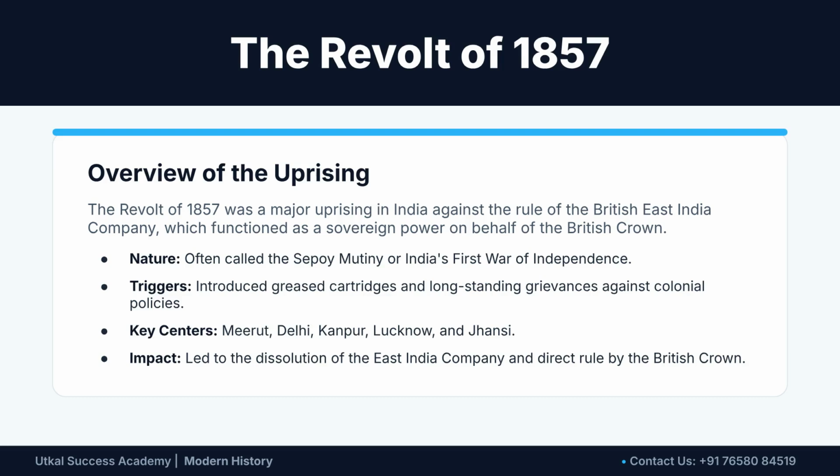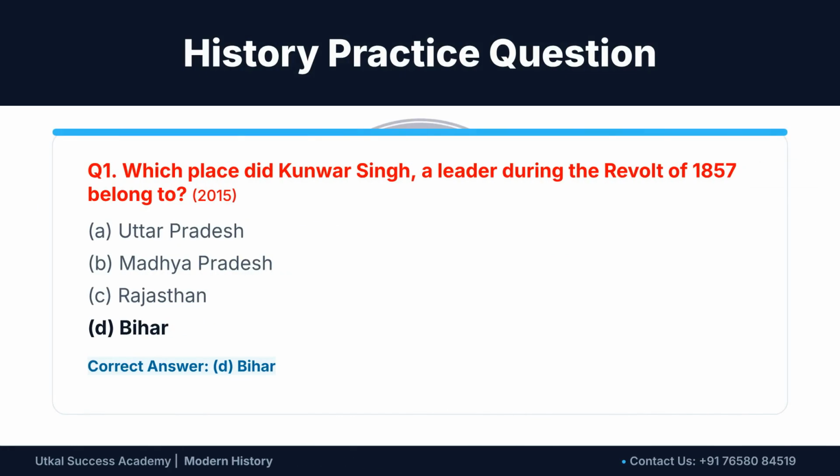Often called the Sepoy Mutiny, or India's First War of Independence, it was triggered by the introduction of greased cartridges and other long-standing grievances. Here is a practice question from 2015. Which place did Kunwar Singh, a leader during the Revolt of 1857, belong to? The correct answer is Bihar.